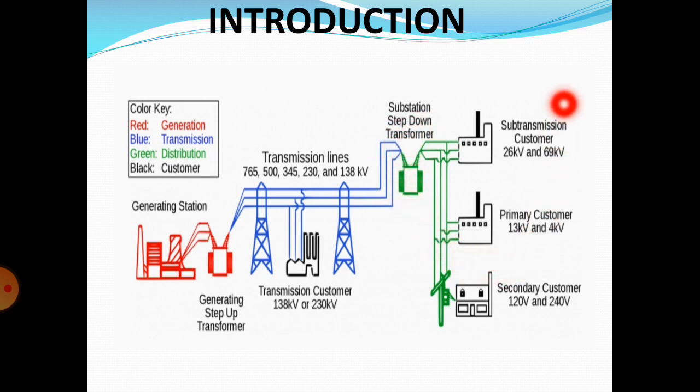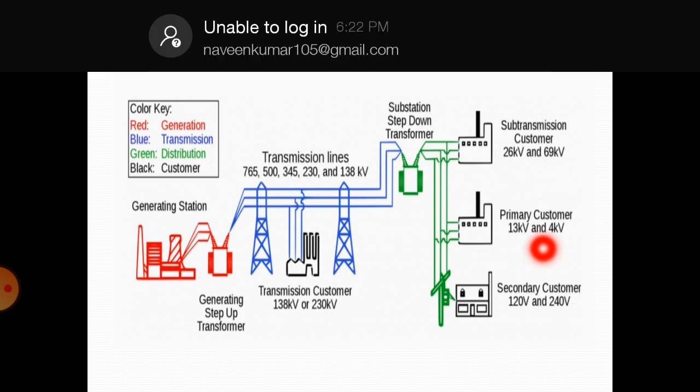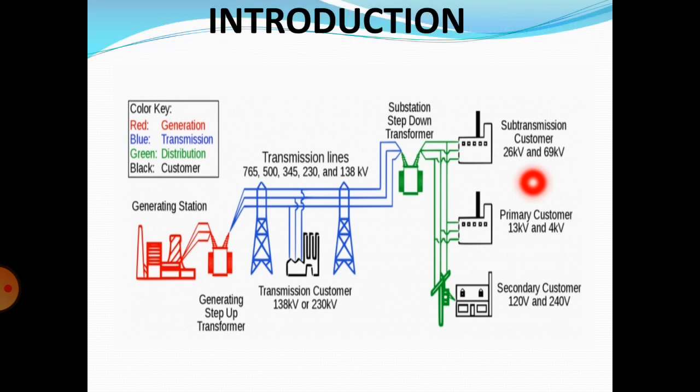In that we are having different types of consumers. The consumers are divided into three types: the subtransmission consumers, primary consumers and secondary consumers. Different types of consumers require different kilovolts. Okay, you understand, different types of consumers require different kilovolts. That's why we are using a number of transformers to step down or step up the voltage levels.